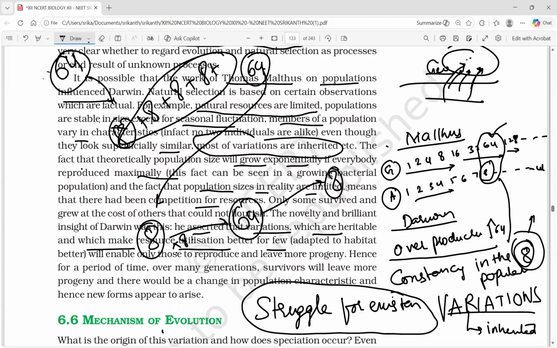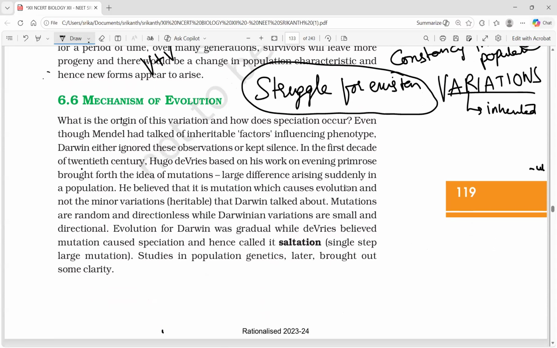From here onwards, for survival, they should have some special variation. Variation, variation, variation. The accumulation of the variation leads to the formation of new species. A convincing way of explaining evolution: how a monkey millions of years back has now become a human. Accumulation of the variation.